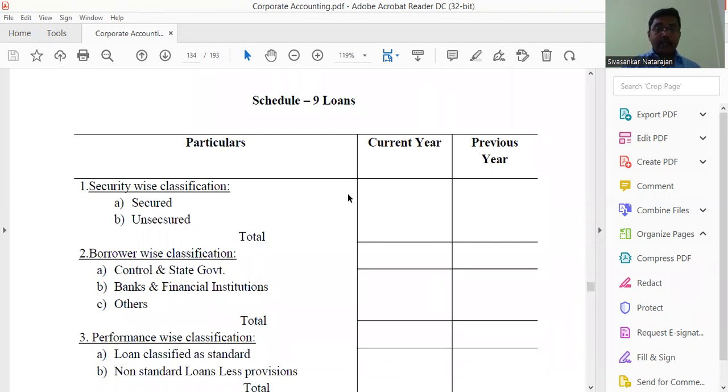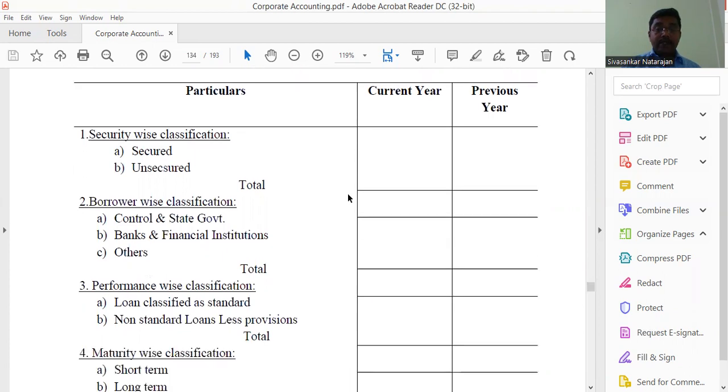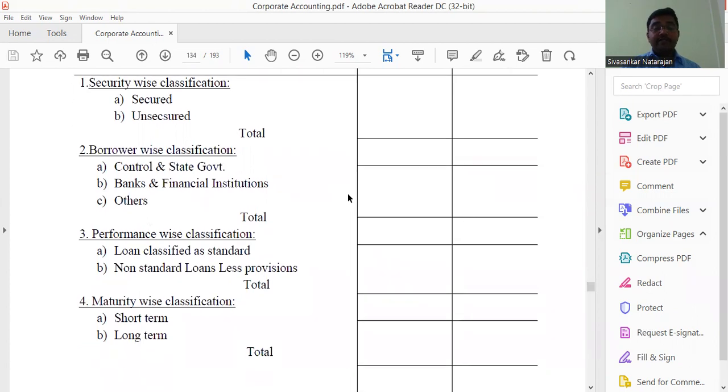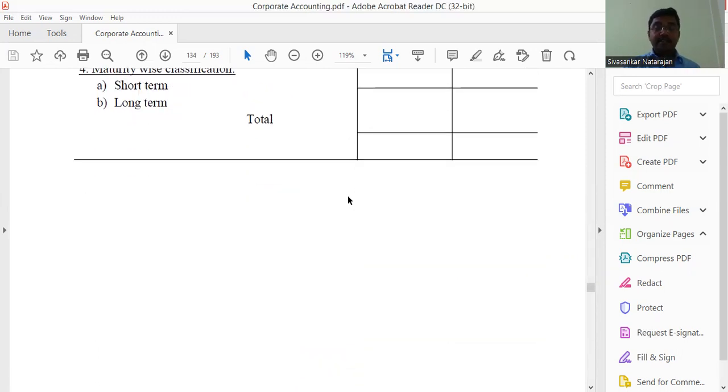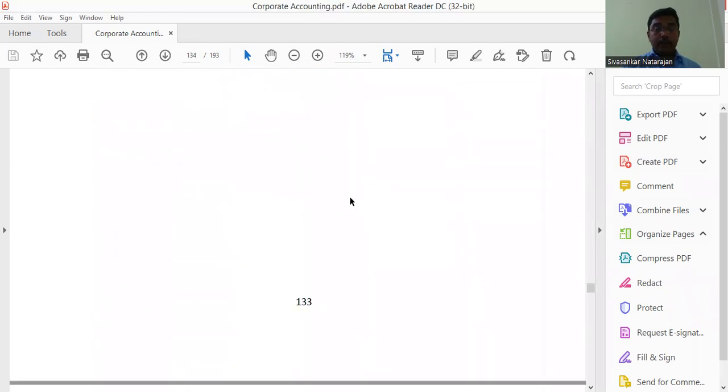Then Schedule 9 is loans. Under Schedule 9, first one is secured loan, unsecured loan. Then it comes under central government or state government or banks or financial institutions. Then performance-wise classification: loans classified as standard, then non-standard loans as per the provisions, then maturity-based classifications. All those things come under the heading of loans.